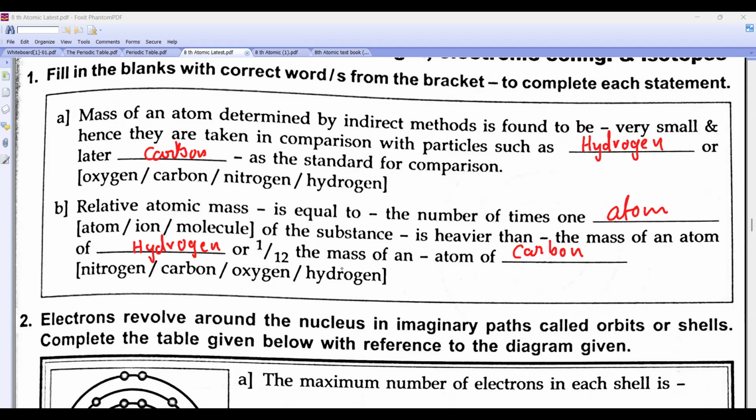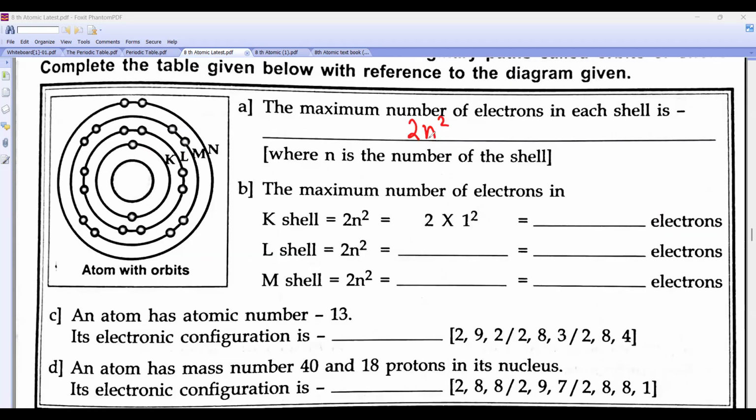Maximum number of electrons is how much, beta? What is the formula? 2n square. So first orbit, how much is it? 2. K, L. L is 2 into 2 square, so how much will I get? 8. M shell is the third shell, so 2 into 3 square. So how much do I get? 18. Are you getting it?